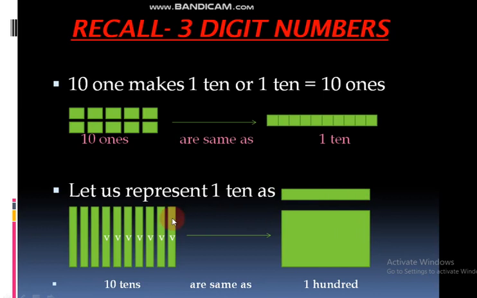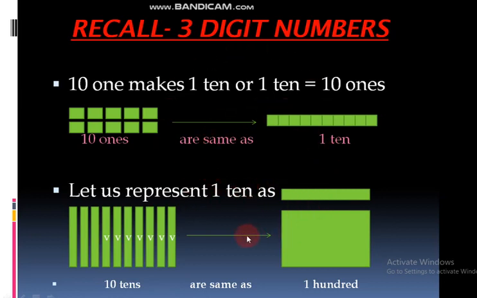Now these 10 tens are the same as 100. Here 10 tens are there, and 10 tens means like this one box. 1, 2, 3, 4, 5, 6, 7, 8, 9, 10. 10 tens are the same as 100. Already you know about this, up to 100 and up to 1000 also.